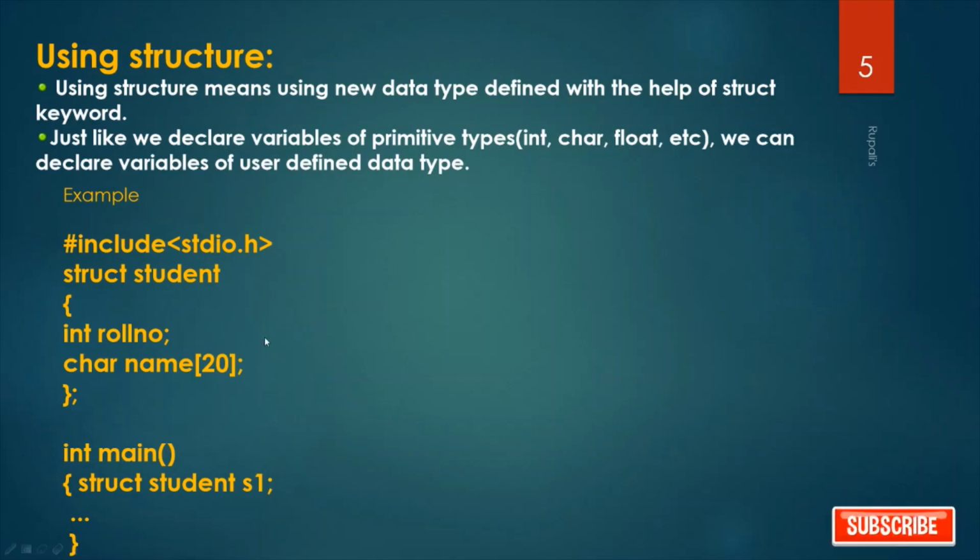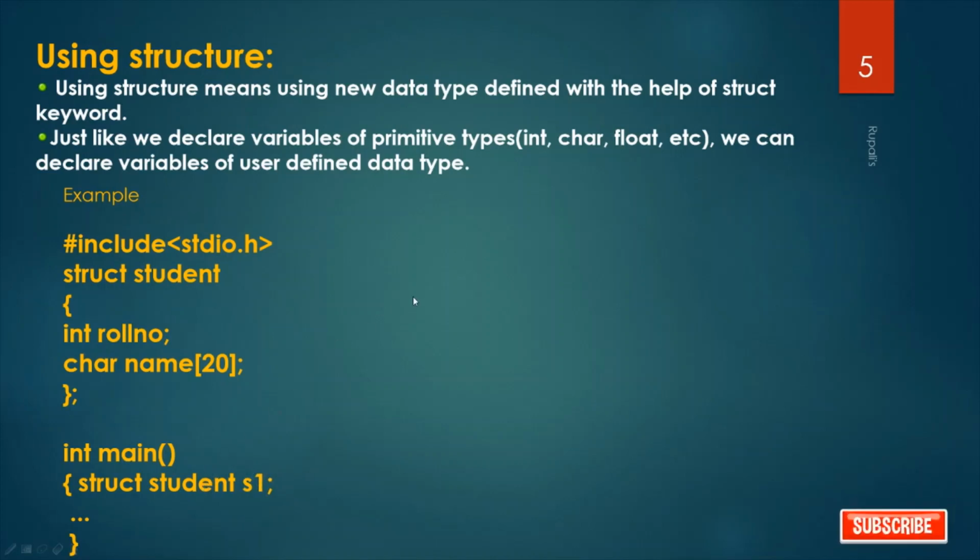In case of structure, first you have to define the structure, then declare the variable. So our structure is student: struct student, with roll number and name within the structure. When I write struct student S1, what is S1? S1 is the variable name. What is the type of S1? The type of S1 is student.